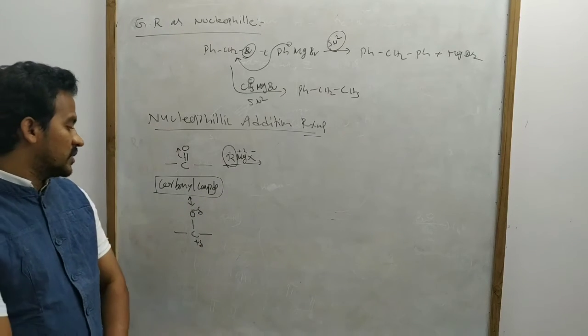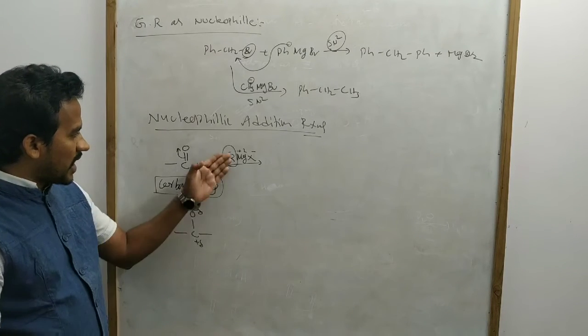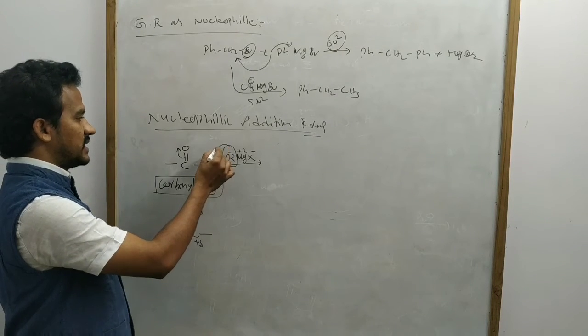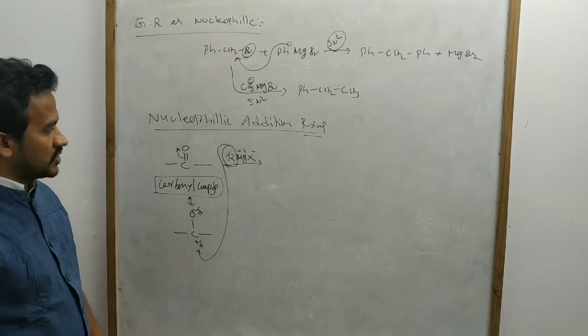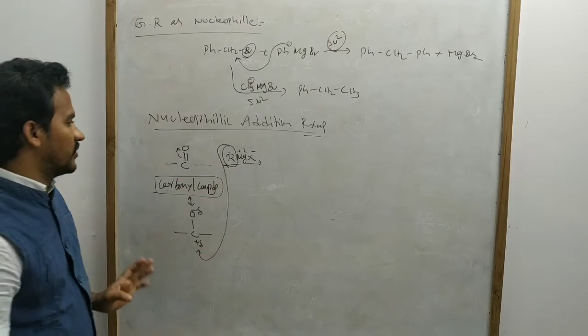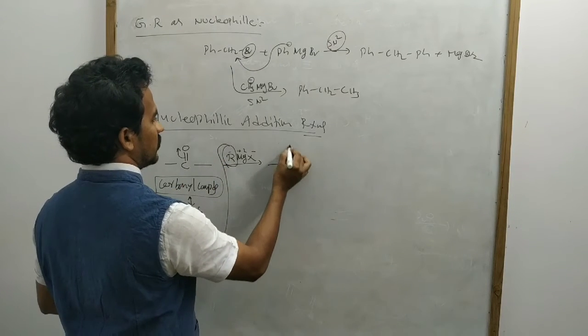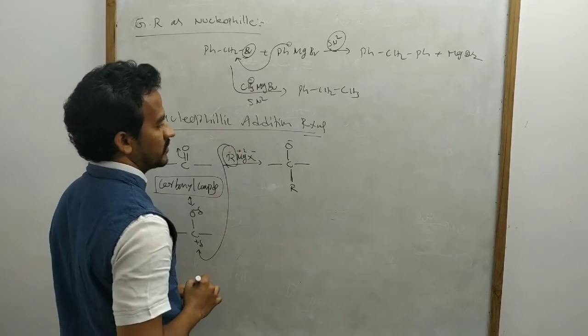So R minus is attracted towards the positively charged carbon. This alkyl group means carbon, so a carbon-carbon bond is formed. Here O minus and R, a newly formed bond.